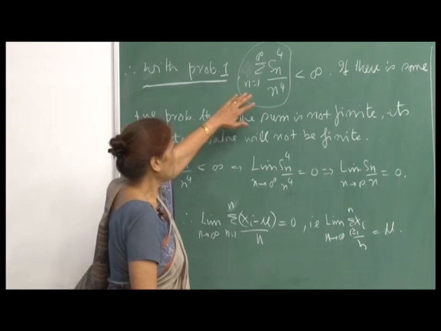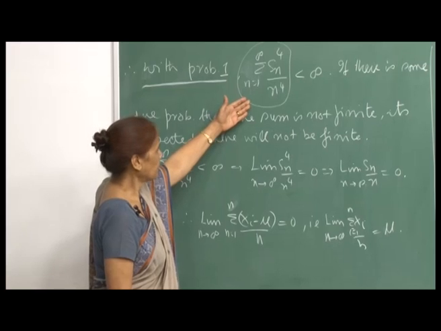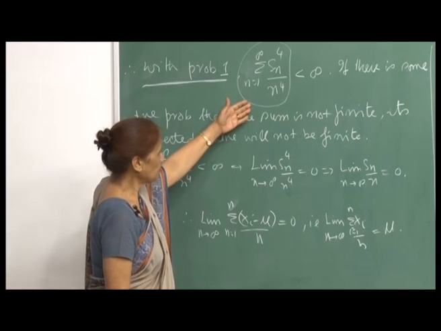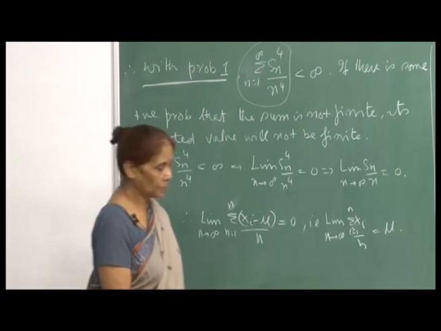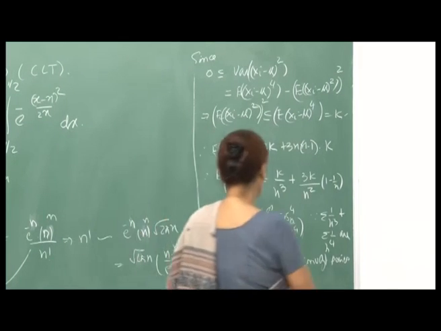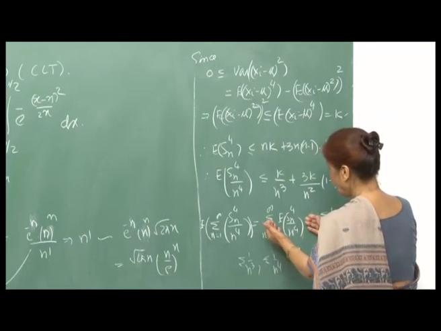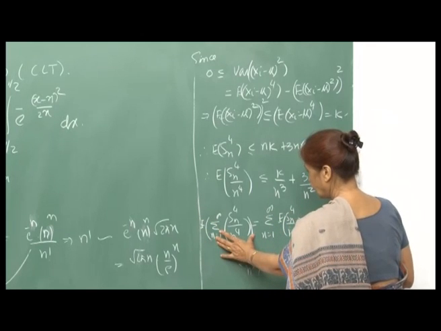So, this must be finite, because if there was any positive probability that this is not finite, then the expectation would not be finite. So, therefore, I am saying with probability 1. So, this is the main point. I will repeat the argument that we have said that this is a finite series, but this I can rewrite as expectation this.